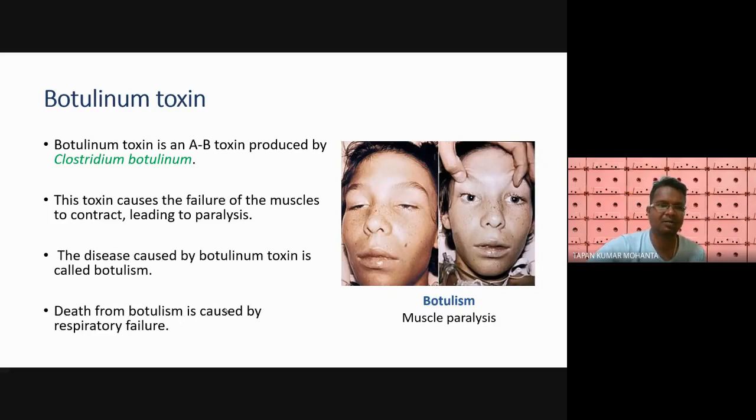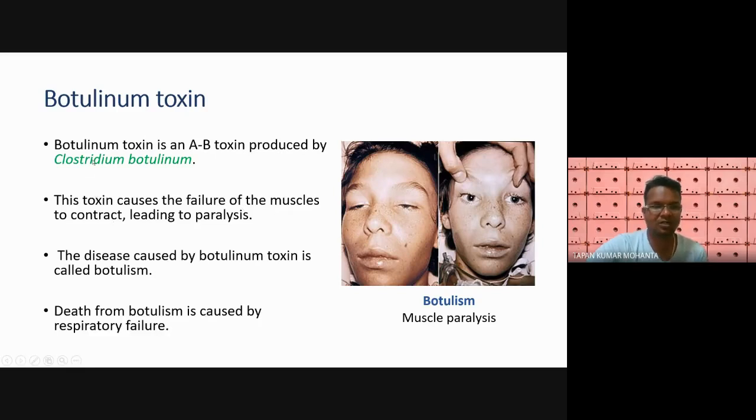You might have heard about botulinum toxin. Botulinum toxin is an AB toxin, as we discussed, and this botulinum disease is caused by the microorganism Clostridium botulinum. So what happens in this disease? The toxin causes the failure of the muscles to contract.